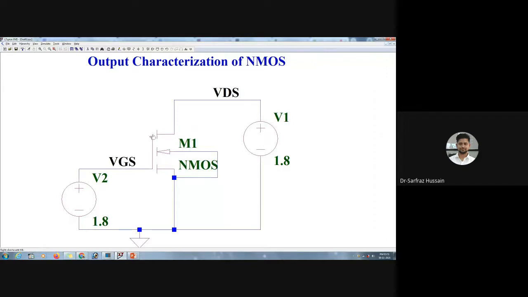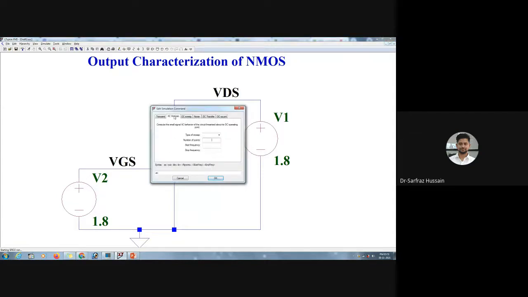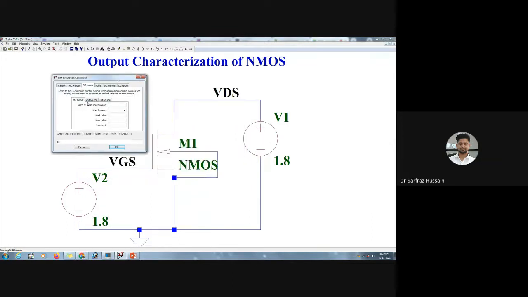Now I will run this particular simulation and do the DC sweep, and here I have to name the first source. In this one, we can actually choose 3 sources, so at a particular time we can sweep 3 different sources, which means we can sweep 3 different values at the same time. Here I am trying to sweep V1 first. I'm keeping V2 constant, so VGS I am keeping constant, and I'm only varying the VDS value. So let us see what value we will get.